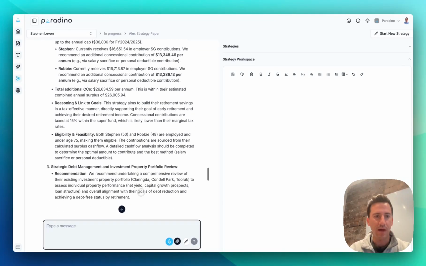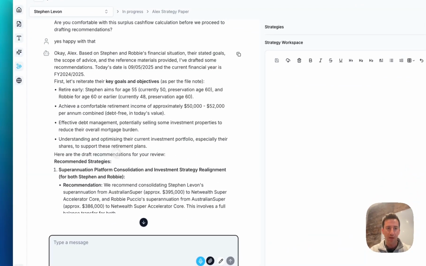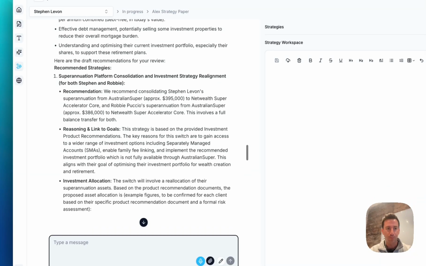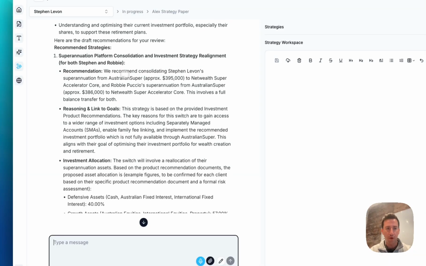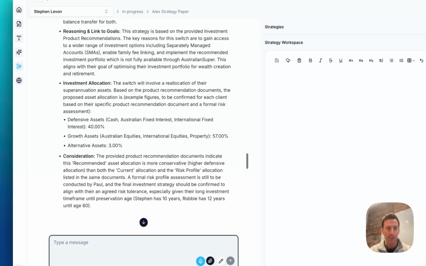Okay, we can see that Athena has now generated some recommendations. She's reiterated the key goals and objectives for the client. And then she's gone through some recommended strategies. So to roll over from Australian Super over to the Net Wealth Super Accelerator Core for both clients and why.